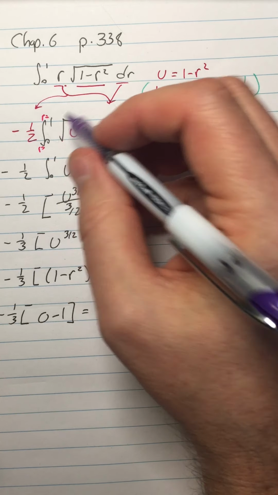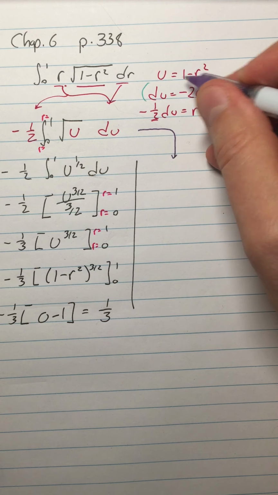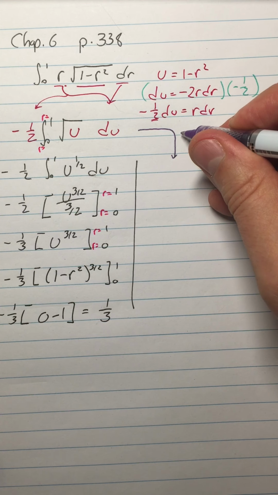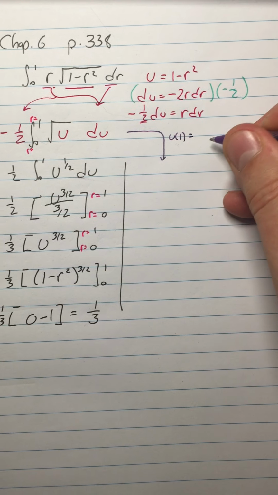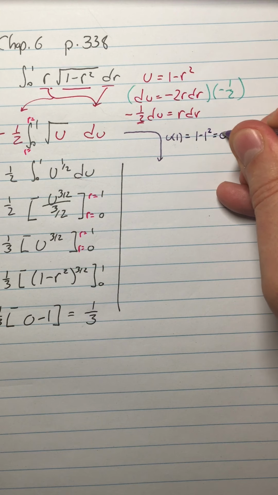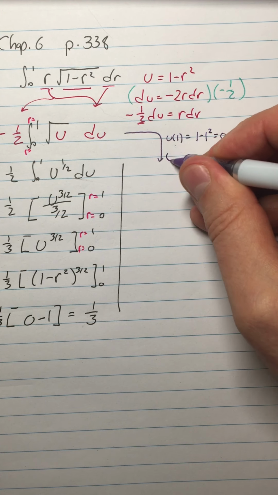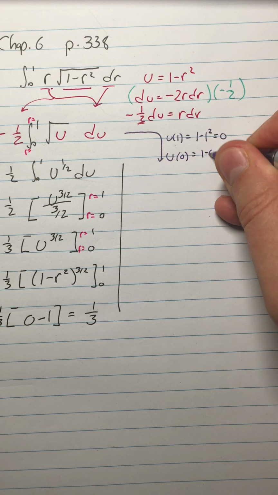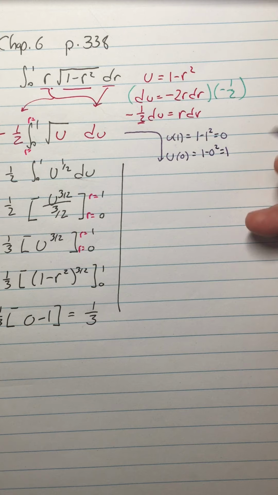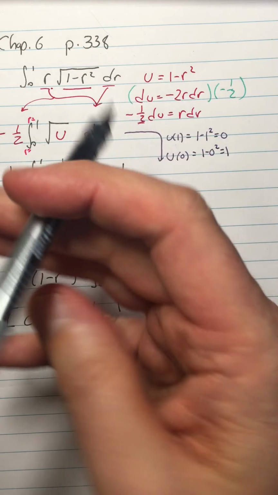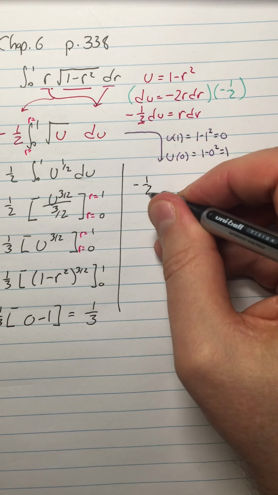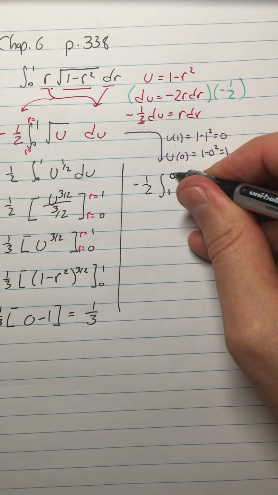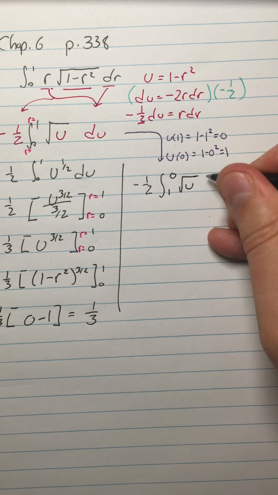So what they'll do is say, okay, our substitution is u equals 1 minus r squared. So what is u of 1? u of 1 is equal to 1 minus 1 squared, which is 0. And u of my lower limit, u of 0, is equal to 1 minus 0 squared, which is 1. So what you really should write for this integral is the integral of negative 1/2 from 1 to 0 of square root u du.